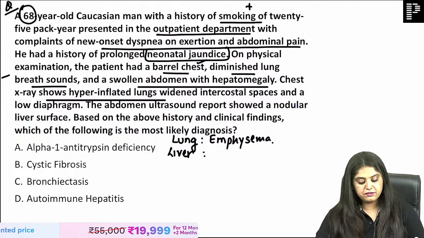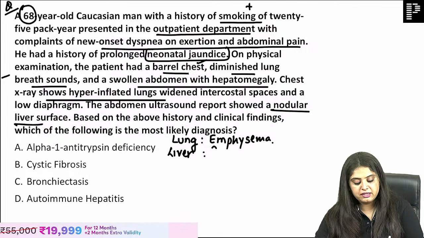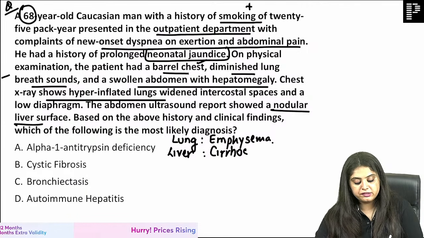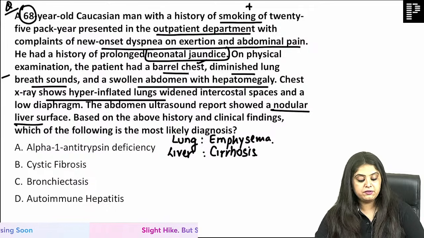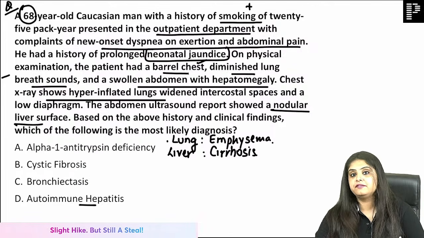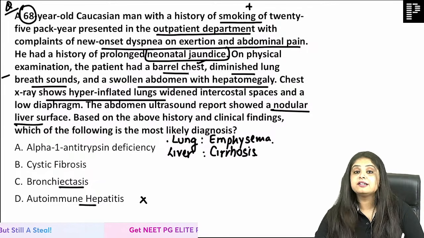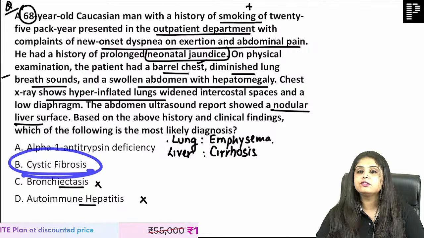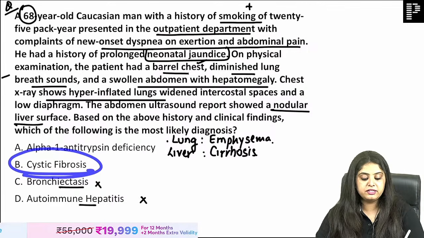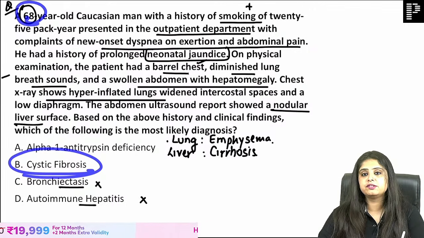But anyway, coming to the next organ, apart from emphysema, we can also see that there is a nodular liver surface. So nodules in the liver basically means that it is going to be cirrhosis. I can see two organs affected. If it would have been autoimmune hepatitis, then lung would not be affected, ruled out. Bronchiectasis would have lung involvement, not liver, ruled out. Cystic fibrosis will also give me some involvement, and firstly they don't give a 68-year-old patient for cystic fibrosis.